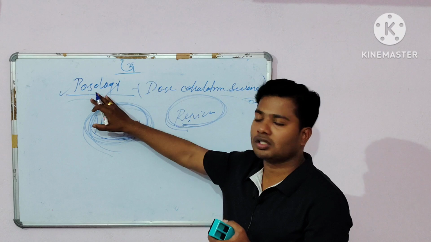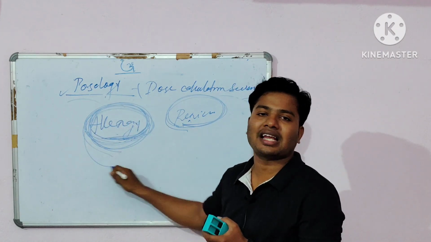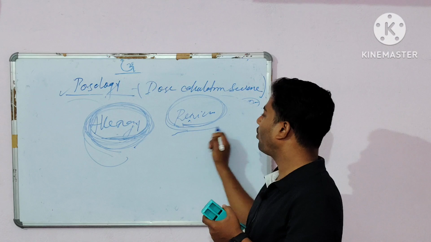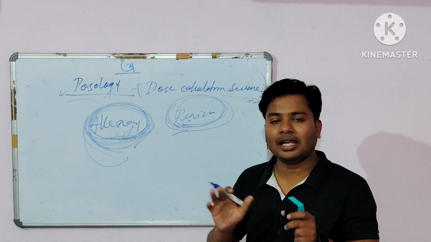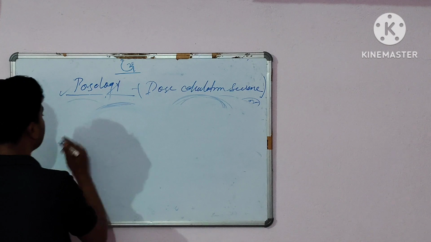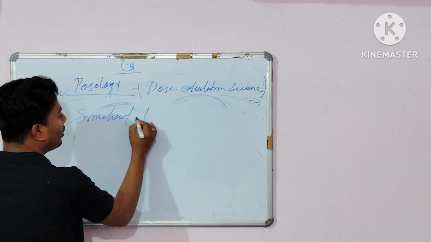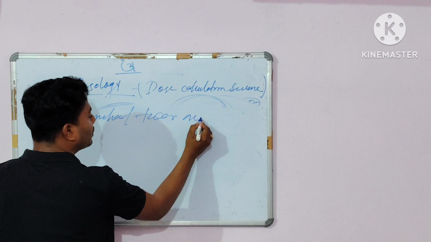So before calculating the dose, first you have to check whether the patient has an allergic reaction or not. Then you have to calculate the penicillin dose. Clear? And the last one is simultaneously administered two or more drugs.